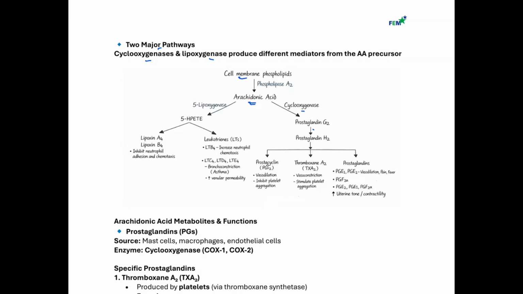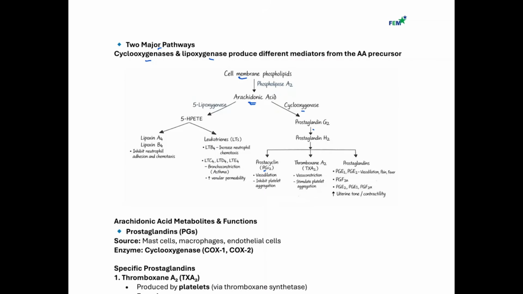The first one is prostacyclin, which is PGI2. Prostacyclin normally causes vasodilation, and it also inhibits platelet aggregation, so it prevents the platelets from aggregating. And if the platelets do not aggregate, you cannot form blood clots, so that decreases the formation of blood clots. As opposed to the next one, thromboxane A2, whose function is opposite to prostacyclin. Thromboxane A2 normally causes vasoconstriction and stimulates platelet aggregation, which is important in formation of blood clots.